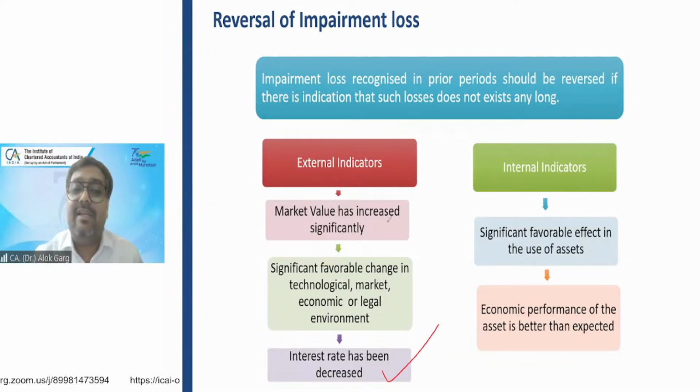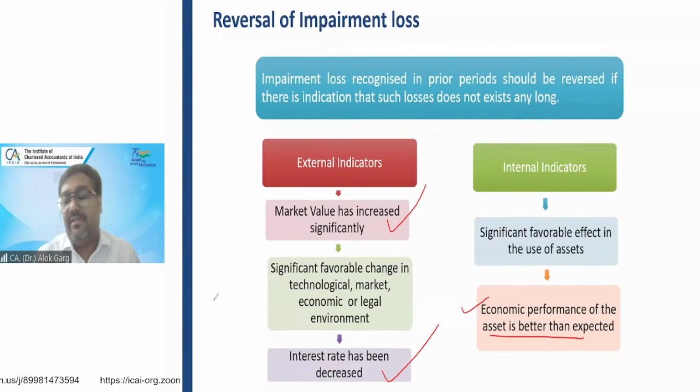Market value was declined, now market value has increased, right? The asset was remaining idle, now the economic performance of the asset is better. So if the favorable indicator is there, you can check again the fair value and the recoverable value, and you can reverse the impairment only to the extent of earlier impairment loss, not beyond that.